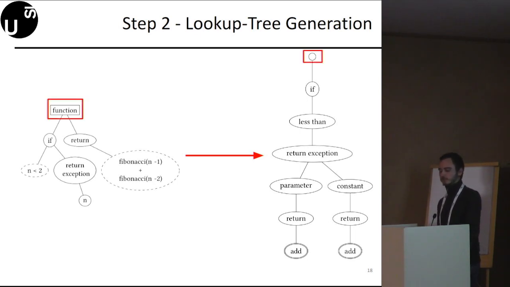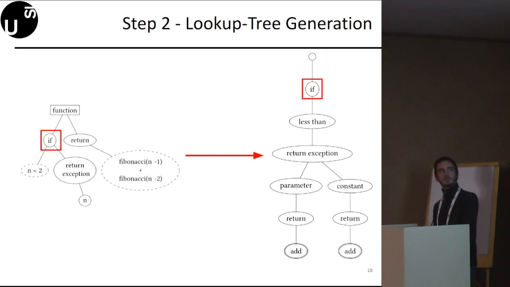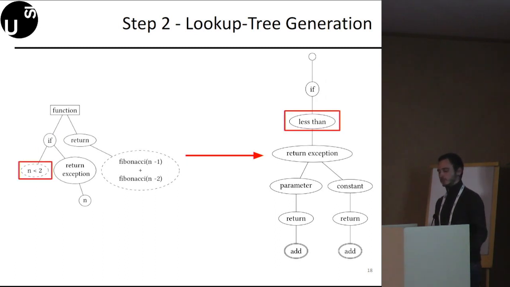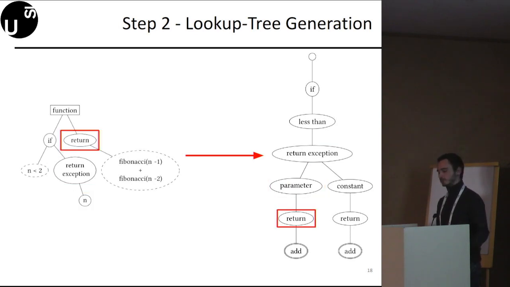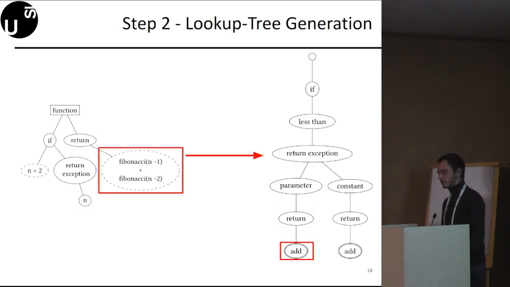First, the algorithm traverses the function node, hence the type ID of the function node, and creates the root of the prefix tree, which is empty. Then our algorithm traverses the if node and creates a node in the prefix tree, which is the if node there. Then our algorithm connects these two nodes with an edge. As our algorithm continues traversing the AST, we create the last-end node, the return exception node, the parameter node, the return node, and finally the add node. At this point, the algorithm associates the control flow supernode to this add node in the prefix tree.